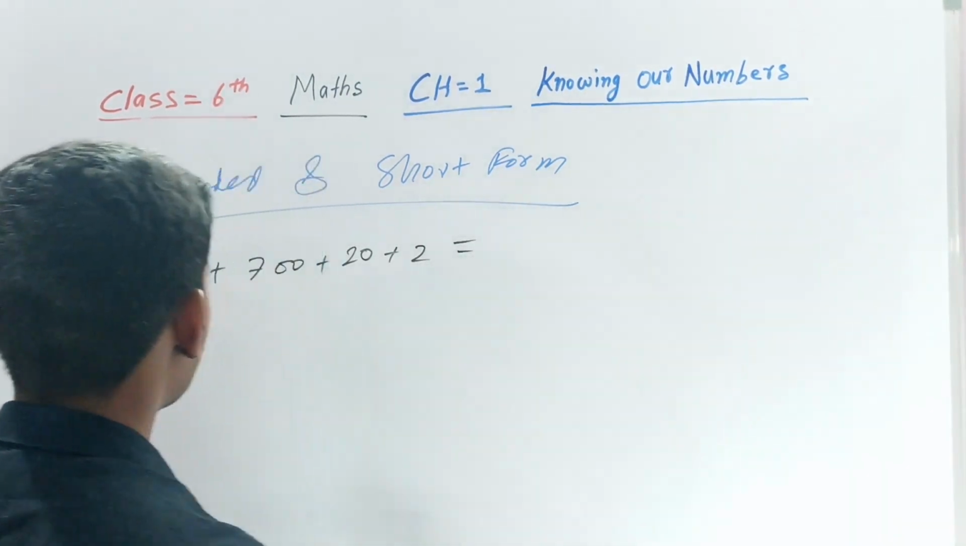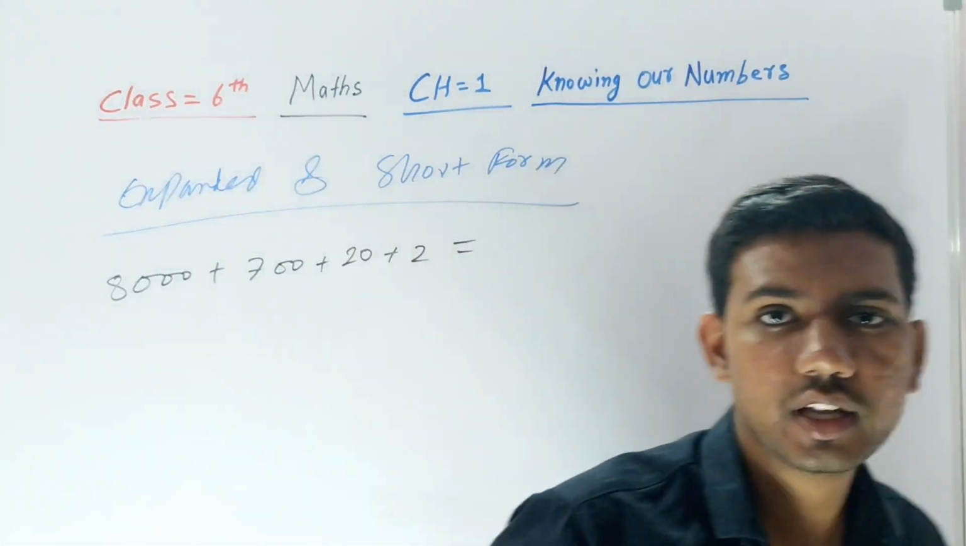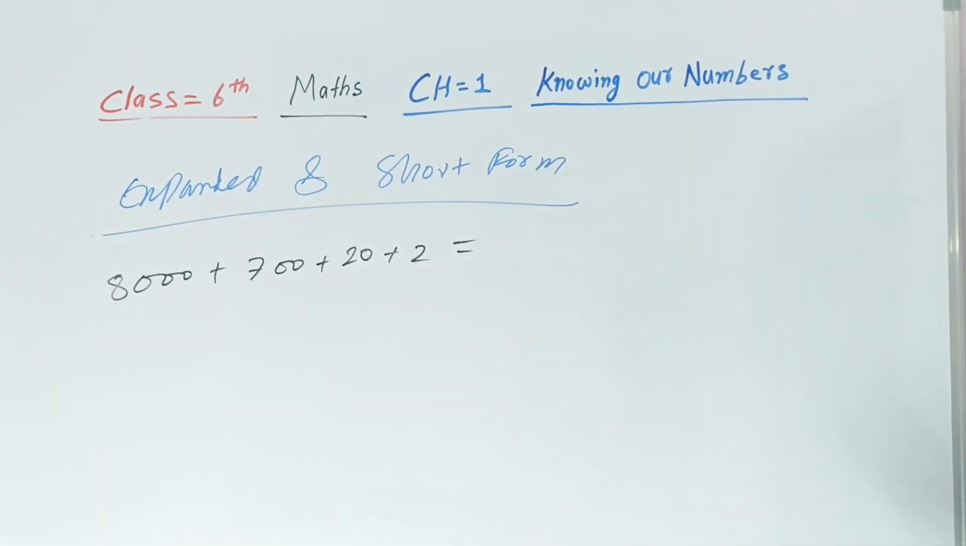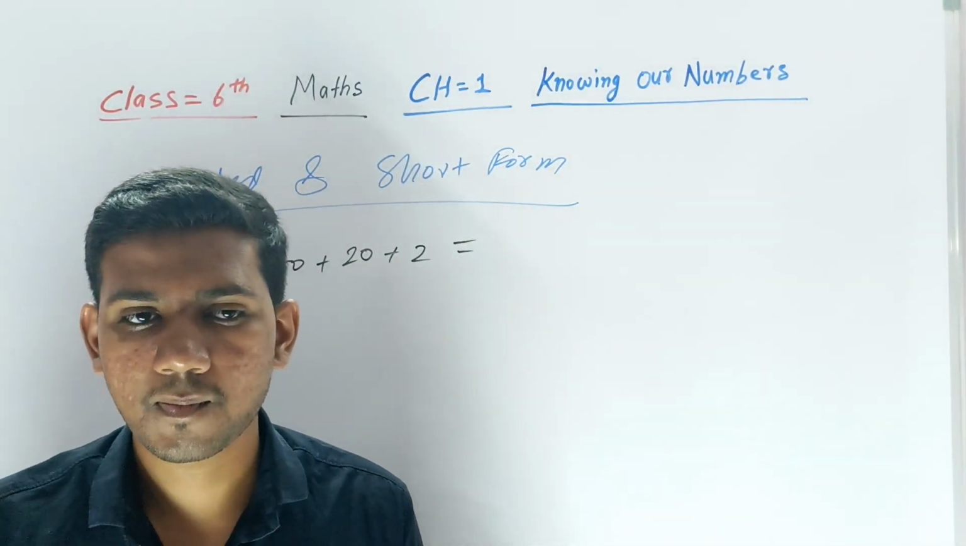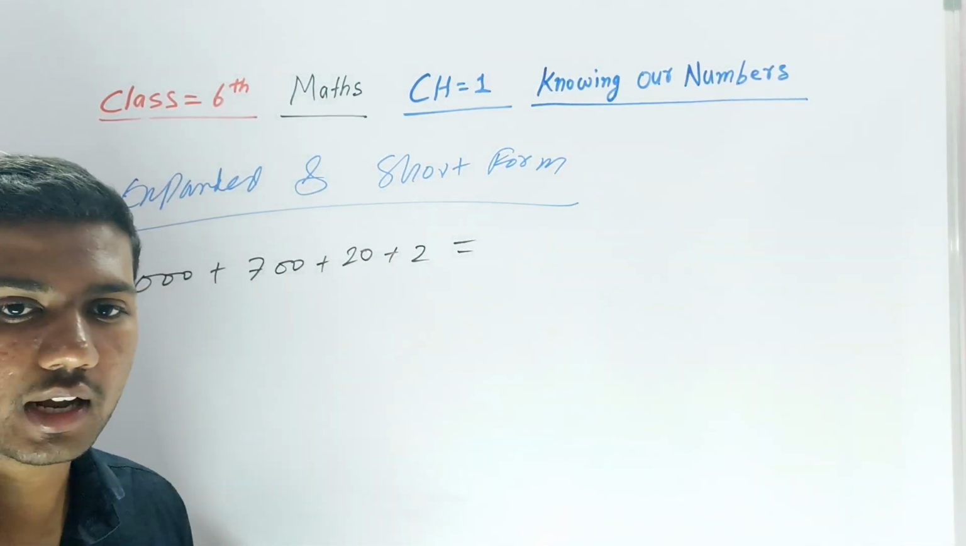Okay, this number is given in expanded form. Now we have to write this number in short form. How will you write this? Do you have any answer? Do you have any idea?